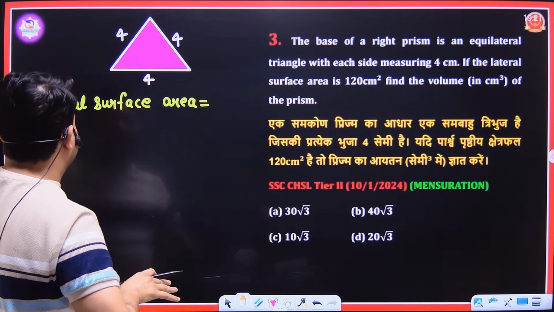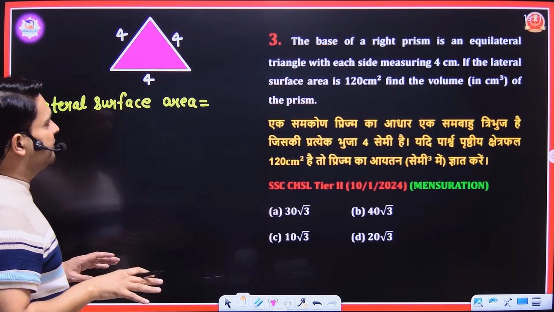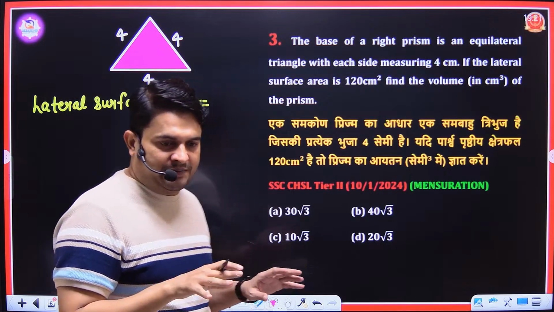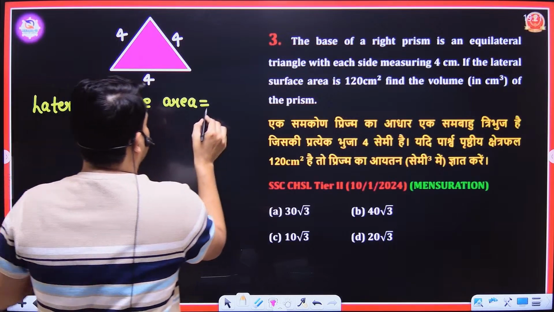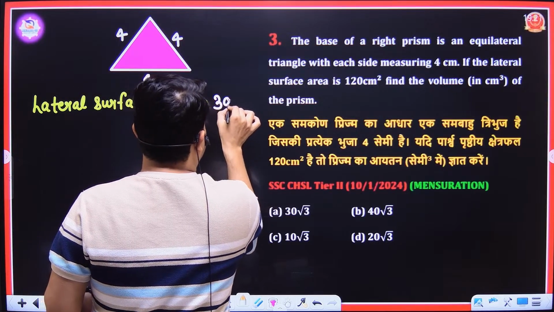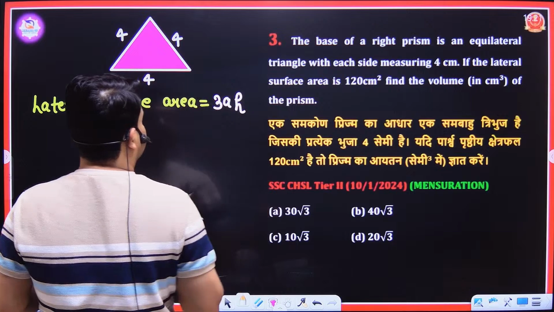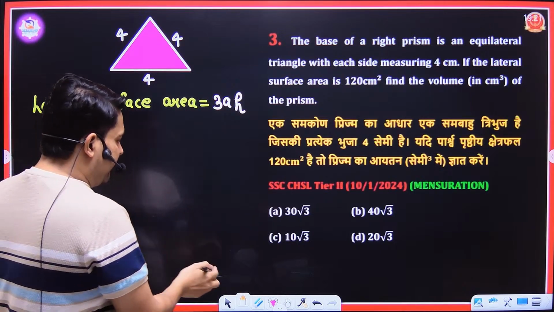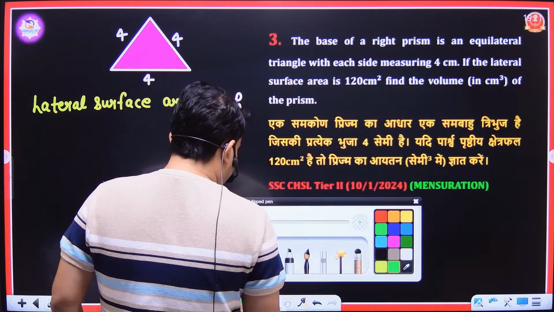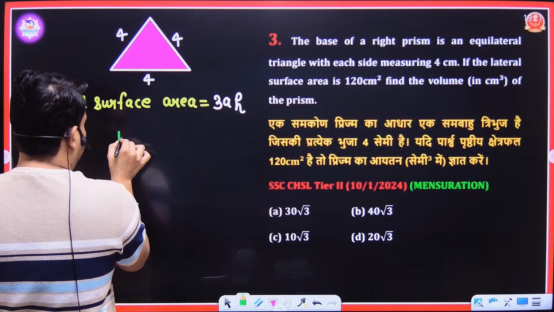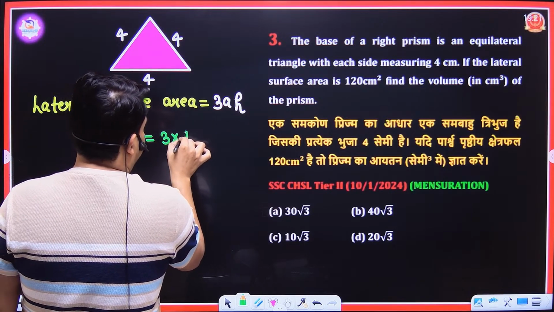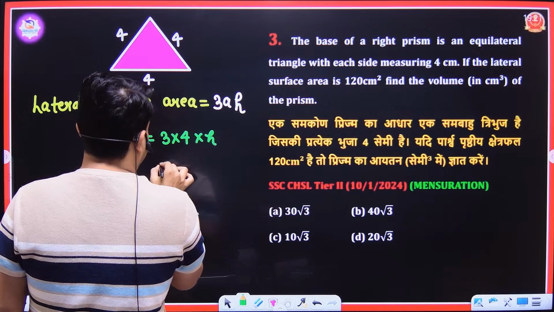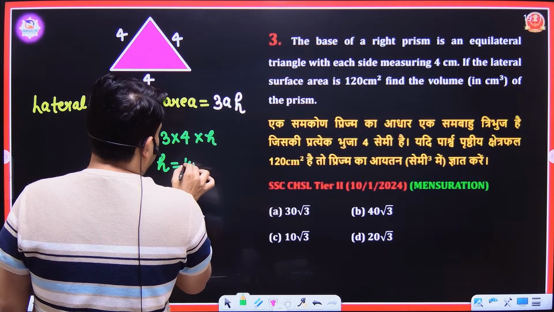So the lateral surface area of any 3D figure which has same top and same bottom is base perimeter into height. So base perimeter is 3a, and we have 3aH. What is a here? a is the side of that equilateral triangle and H is the height of the prism. And this is given as 120. So 120 is equal to 3 into 4 into H. The value of H is equal to 10. Here the height is 10.